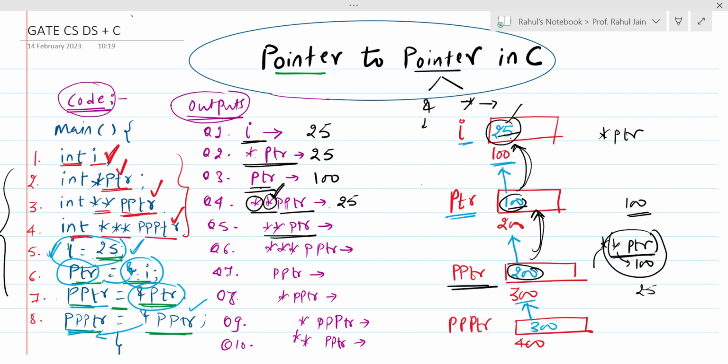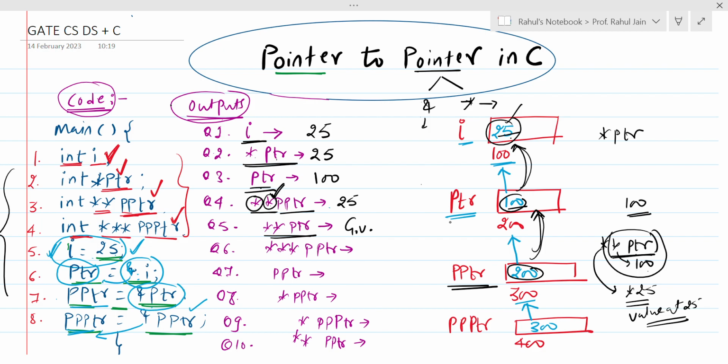Now I am going to solve this star. Star PTR means value at location 25. Do I have any value at location 25? No, 25 itself is a value. I don't have any value at 25. So it will give me garbage value because we are asking for the output of a location which doesn't exist. 25 is not an address of any location and we are asking value at that location, which is not in existence. So garbage value would be the output for question number 5.